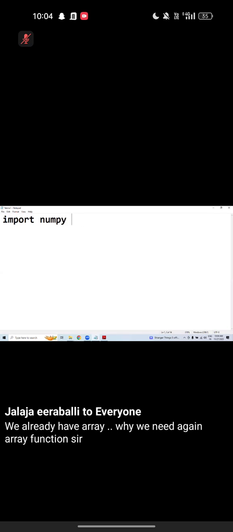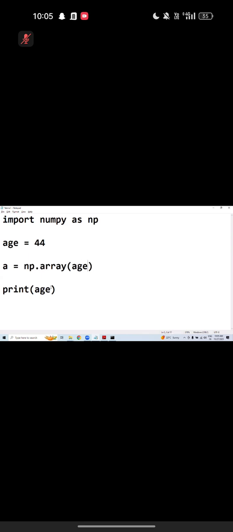Import numpy as np. First of all, a is equal to 44. Now let me save this example. Can you tell me what the output is? 44, a kind of single value. With this single value, can I create an array? Yes, you can create an array. To create an array, import numpy as np, and here a equals np dot array. Here you can pass the value.